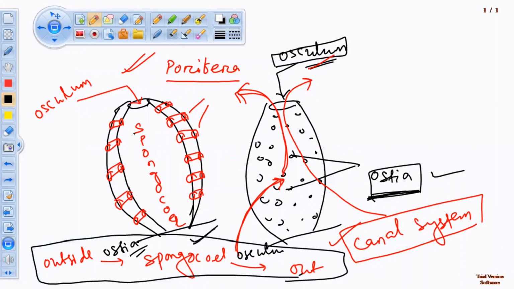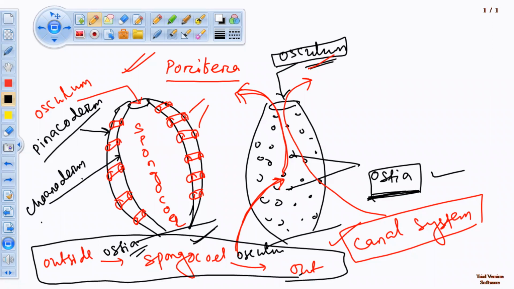Then come to the body wall. The body wall of sponges is two layered. The outer layer is known as pinacoderm. The inner layer is known as choanoderm. This is a little bit out of NCERT, what I'm telling.